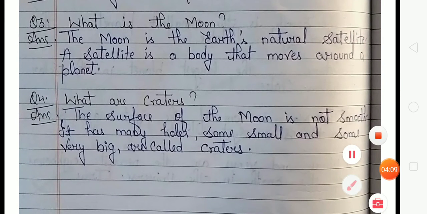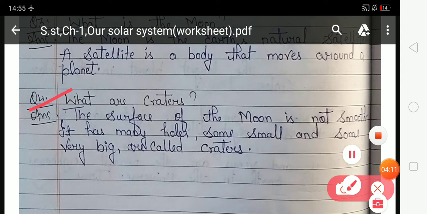Look at question number 4. Your question number 4 is, what are craters? So look at the answer.